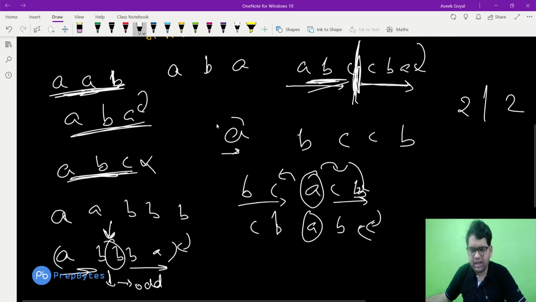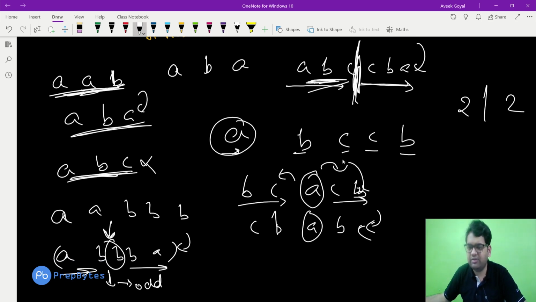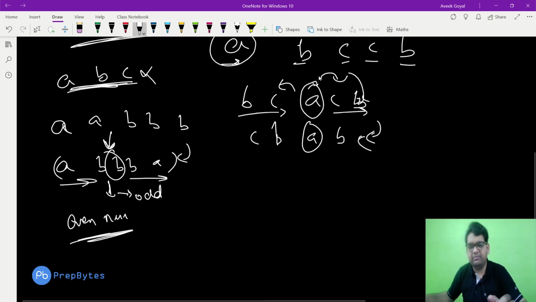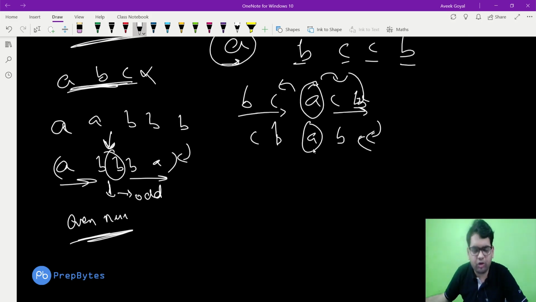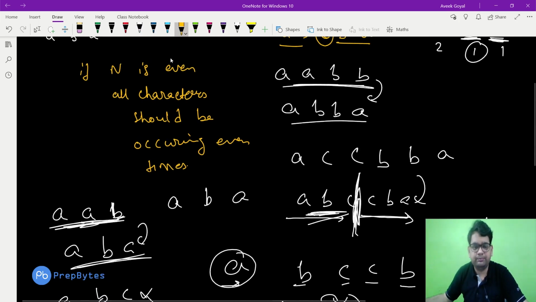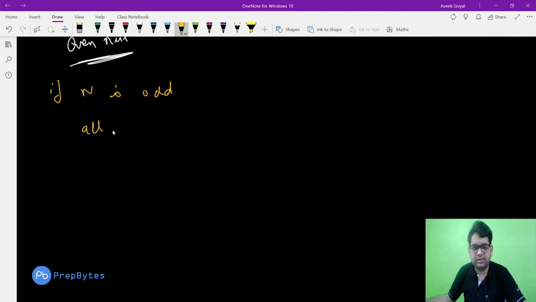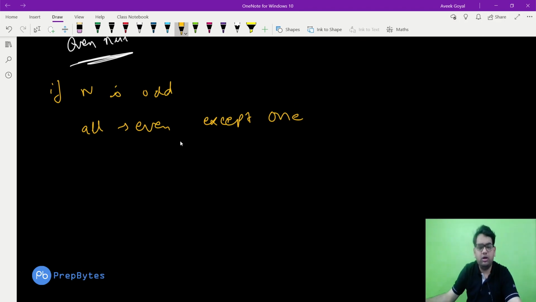Same here. A is occurring an odd number of times and B and C are occurring an even number of times. So A can become the middle character, and on the left and the right we can arrange to make a palindrome string. Same here. B is occurring an odd number of times, so B is the middle character and A is the even character. B is in the middle, and on the left and right of it we arrange to get the answer. So when n is odd, all the characters occur an even number of times except one.